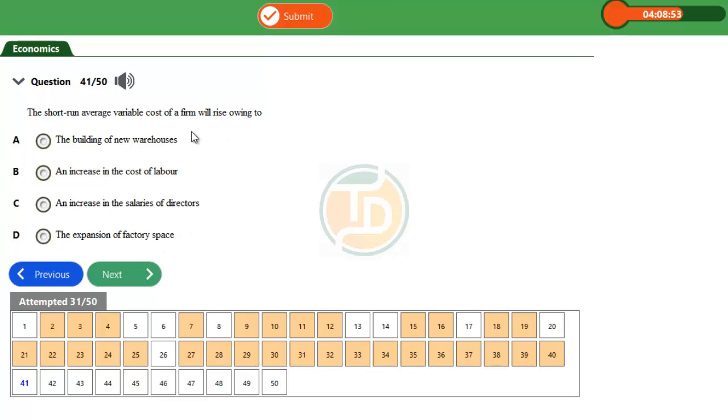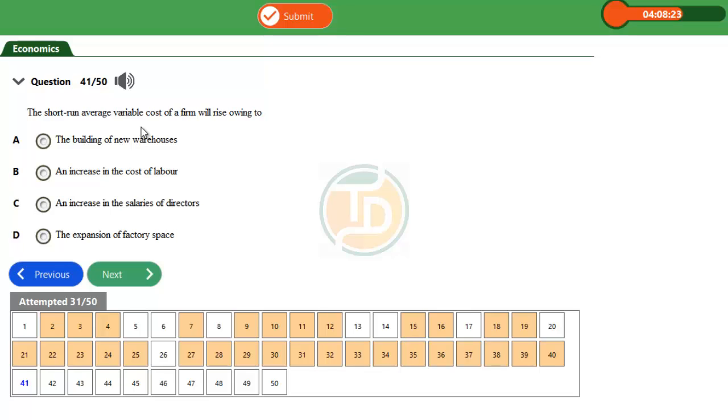This question can be seen in theory of costs. And under theory of costs, you need to understand that we have short-run costs and long-run costs. This question is testing understanding of average variable costs. Average variable cost is the variable cost incurred per unit of commodity produced.